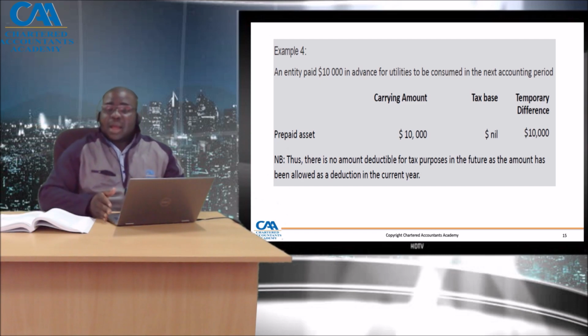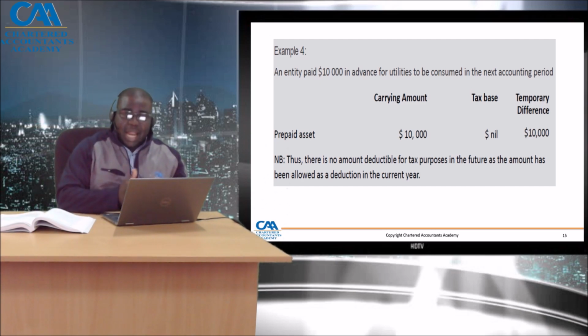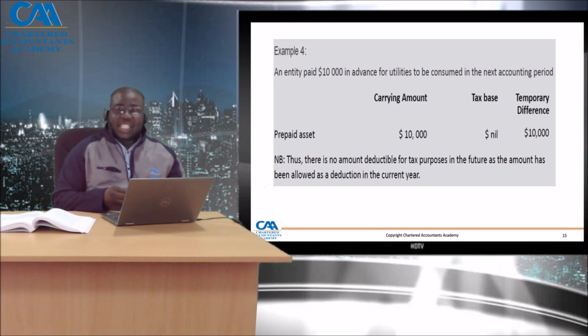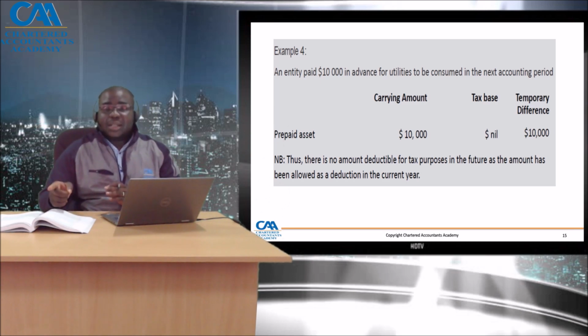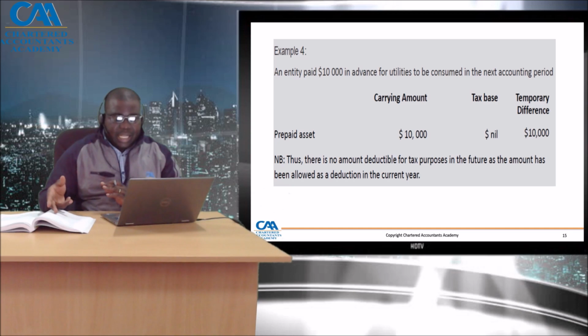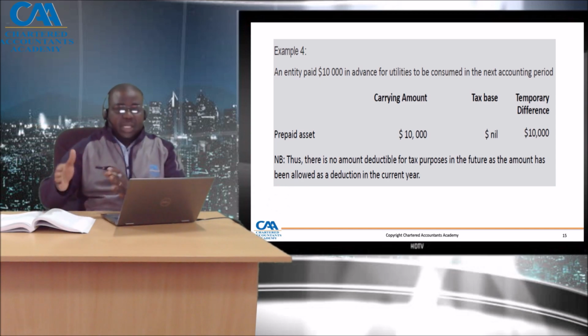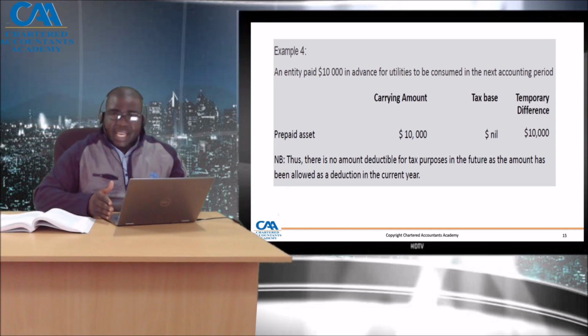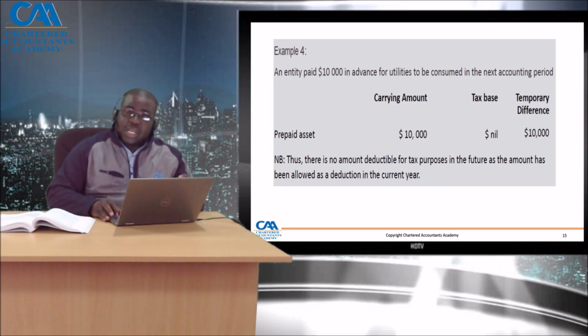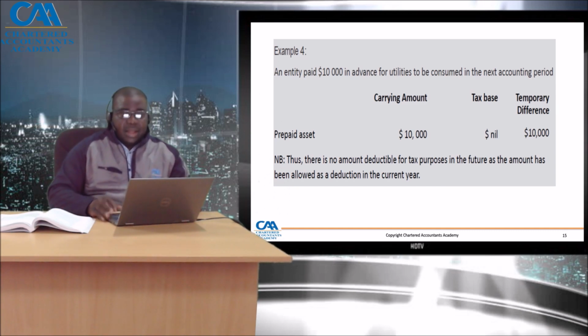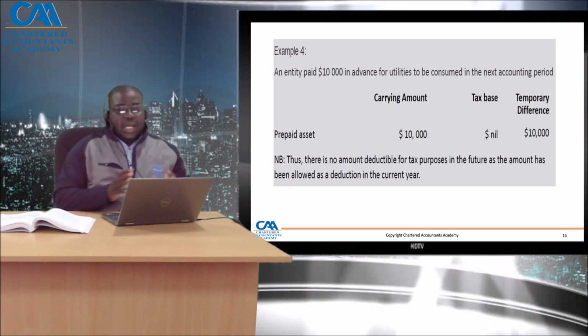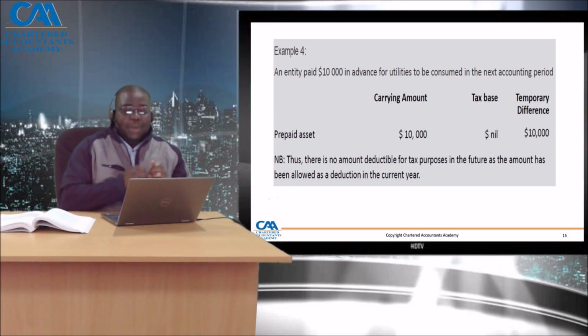But if the tax authority has not allowed it as a deduction, to match it to the future period, especially according to the adjustment of 2017, 2018, where some expenses would only be deducted in the period in which they are incurred, then in that case, that amount which will only be deducted in future will be put as a tax base. So, understanding the tax base and being able to apply it is very critical.